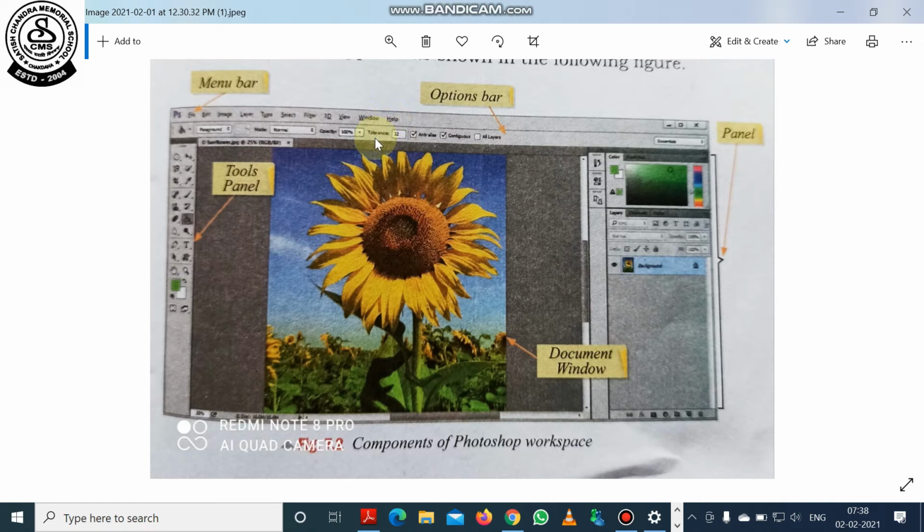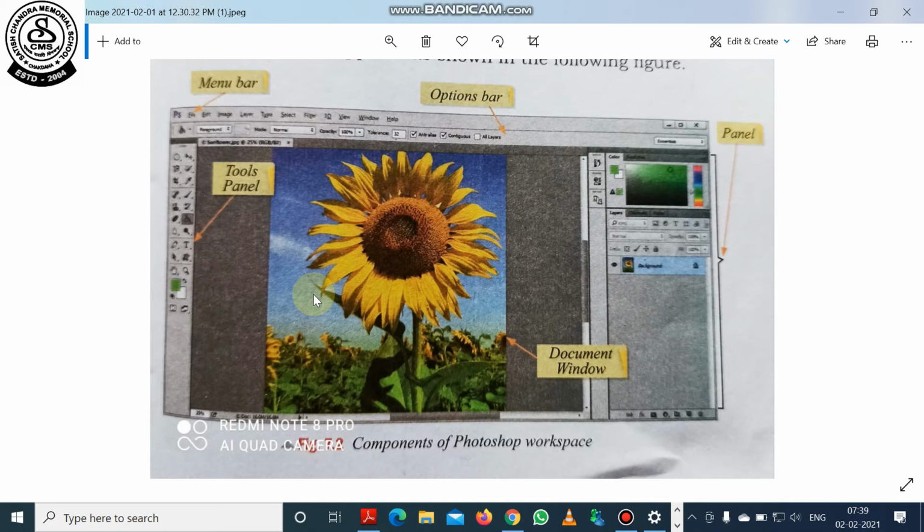Just under the menu bar there is the option bar where you can have multiple options. At the left side you have the tools panel where you can have multiple tools: gradient tool, lasso tool, magic wand tool, then color picker tool, etc. So this tool panel contains the toolbar, which is at the left of the window. And in the middle I call it the working area, where you can bring any image or picture. It is also called the document window, where you can bring any image or any picture.